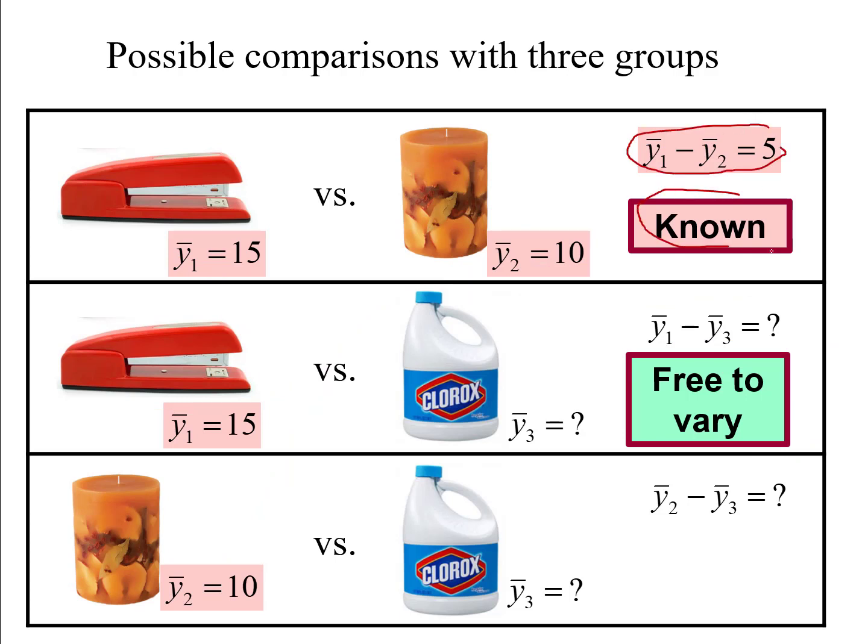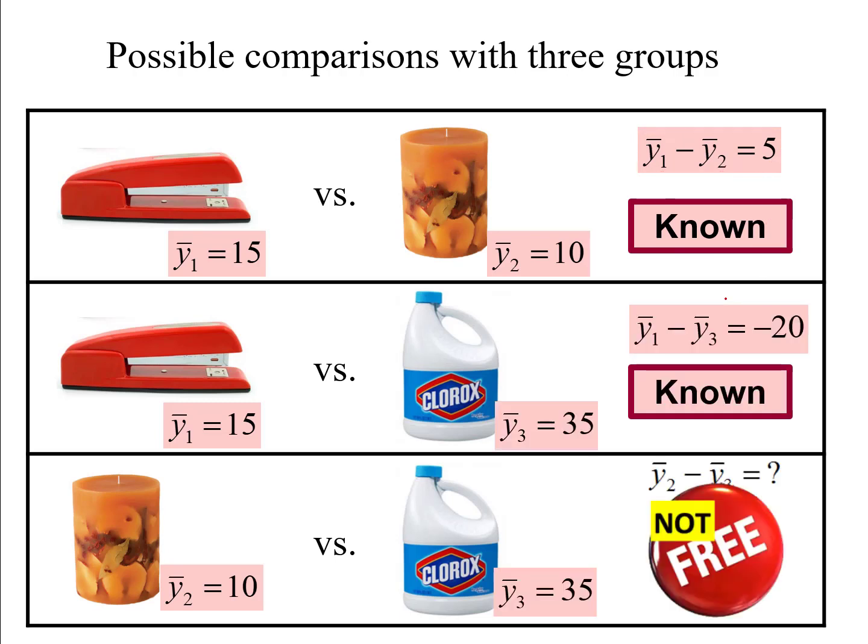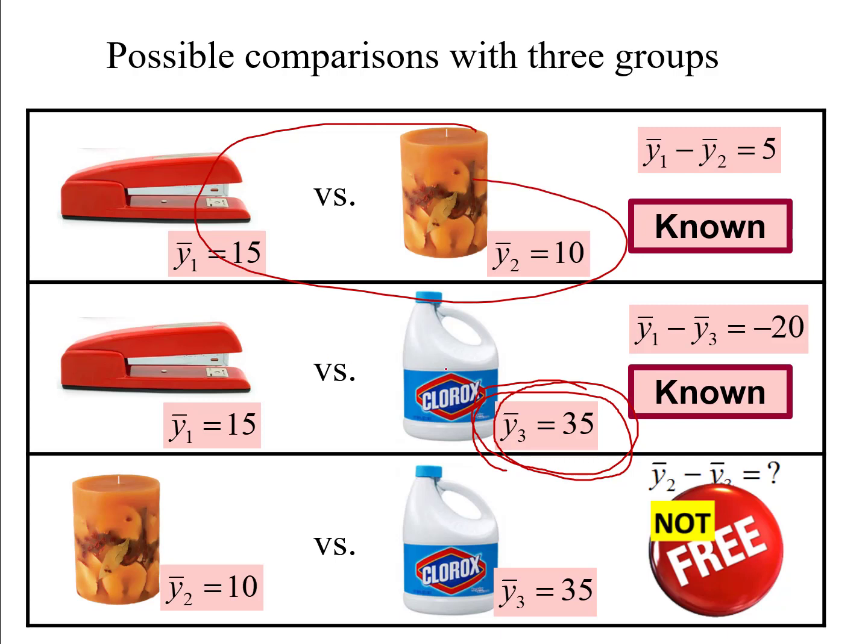And if that's known, the second contrast is still free to vary. But what if that's known? What if we know the results of the second contrast? What if we know that the Clorox group actually got a score of 35 was their mean score for that group? So now we know the results for this first contrast, we know the results for the second contrast, and once we know that,